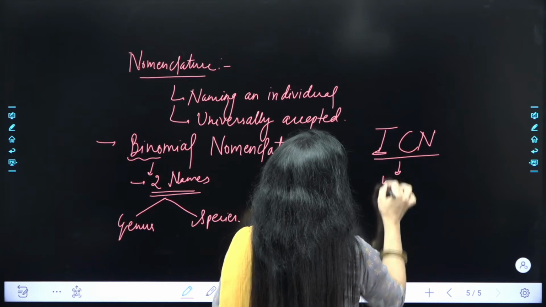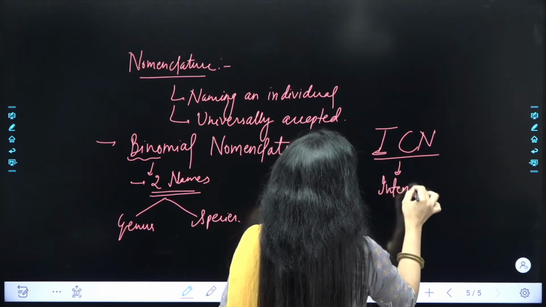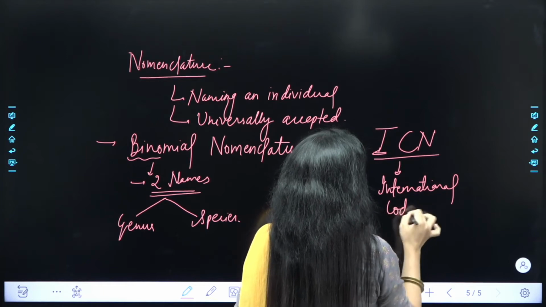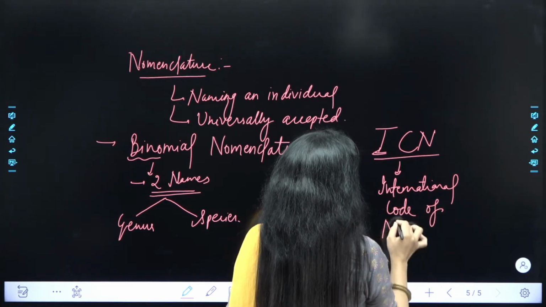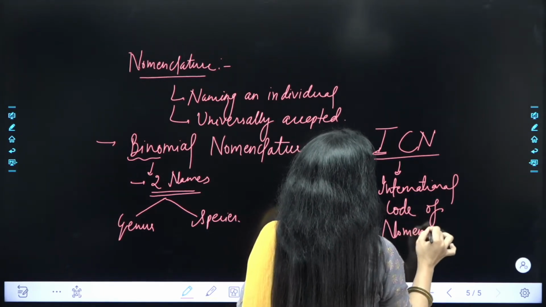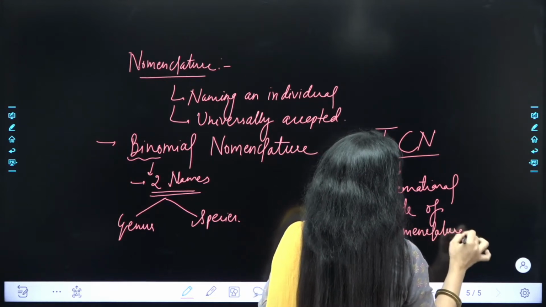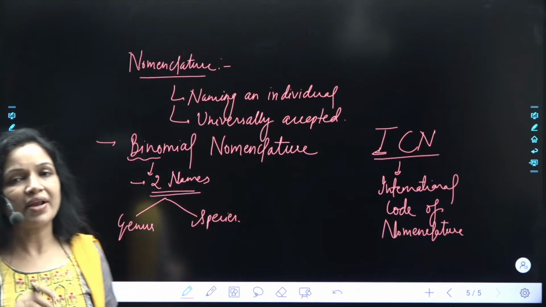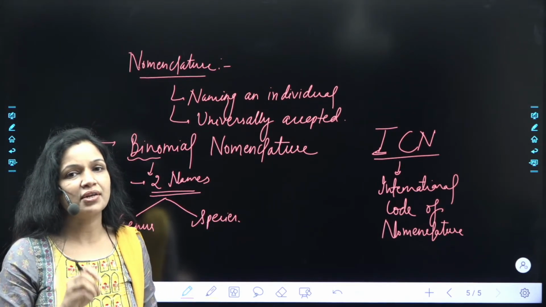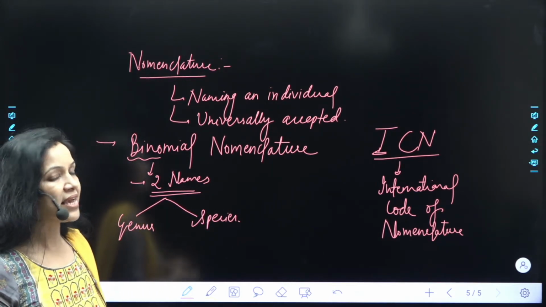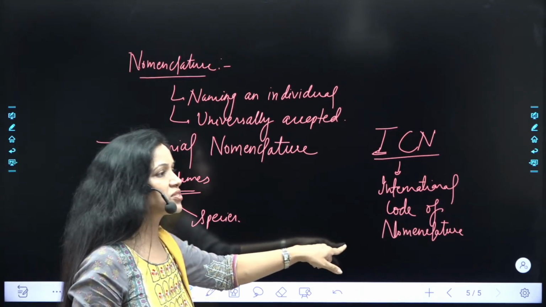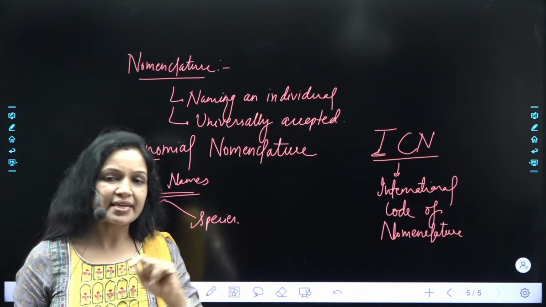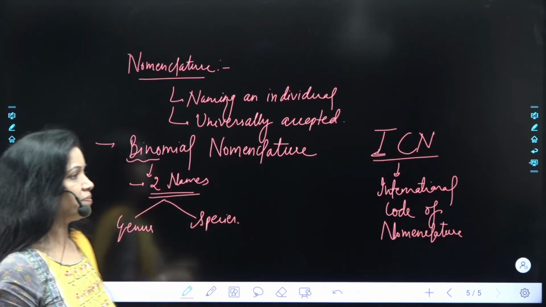ICN stands for International Code of Nomenclature. है ना? तो International Code of Nomenclature has given certain rules on the basis of which we will give the scientific name for a particular organism. Scientists have followed those rules which is given in ICN and then establish a scientific name for a particular organism. ठीक है?